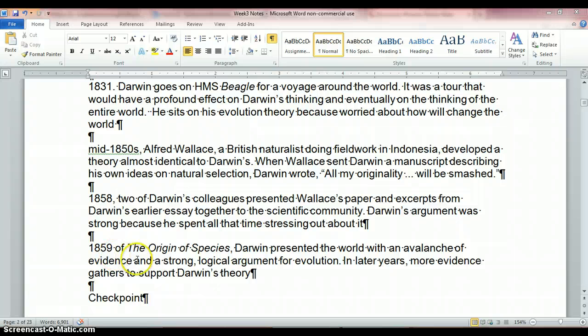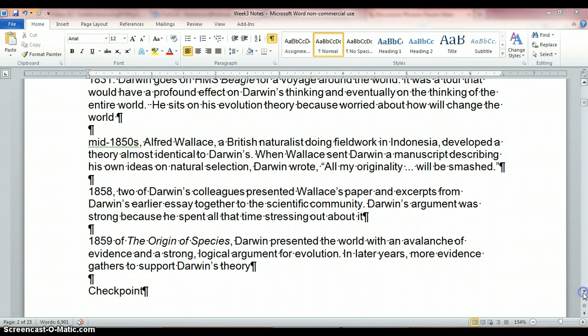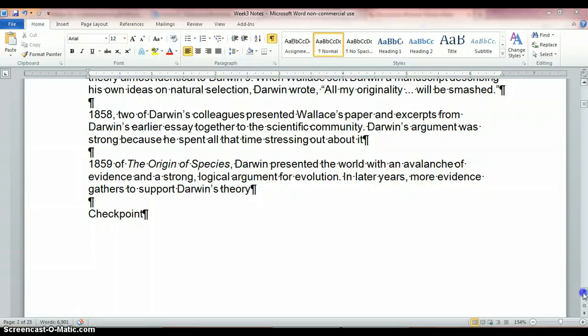So in 1859, in The Origin of Species, Darwin presented the world with an avalanche of evidence and strong logical argument for evolution. In later years, more evidence would gather to support Darwin's theory. Of course, it has been tweaked a little bit, but in general, this is the theory that we use. These basic principles.